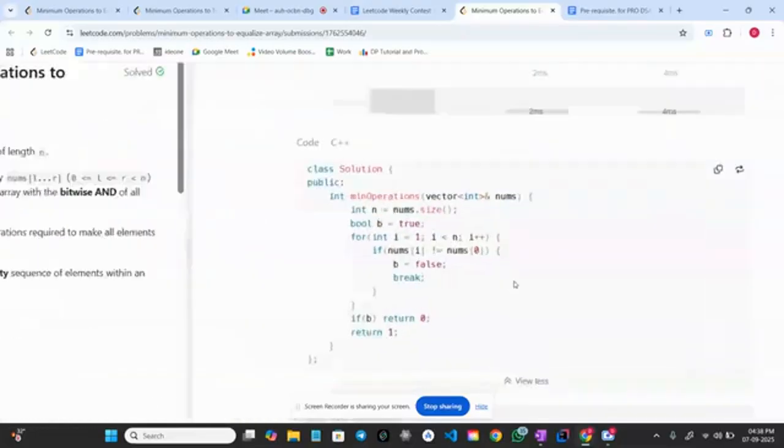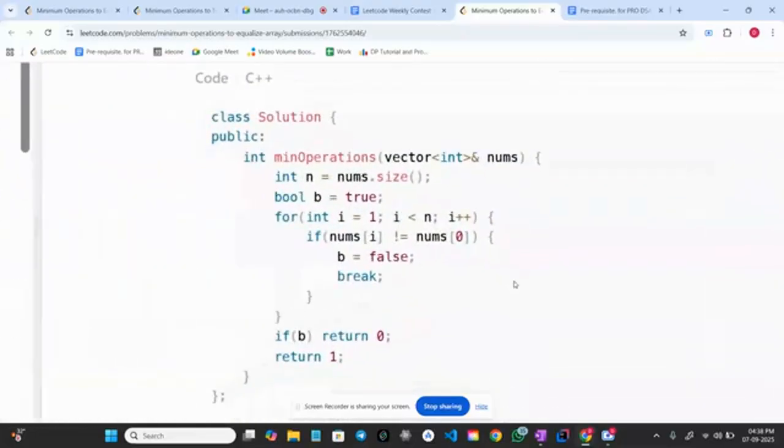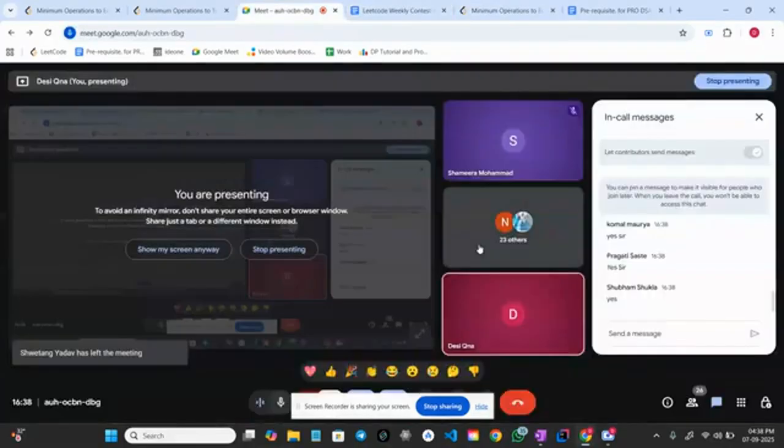Okay, great. So what are we doing, guys? We have just initialized the flag with true. What does it do? It will tell us whether all elements are equal or not. As soon as we get any element which is not equal to nums of 0, what does it mean? We have at least two unequal elements, right? This is what it does.